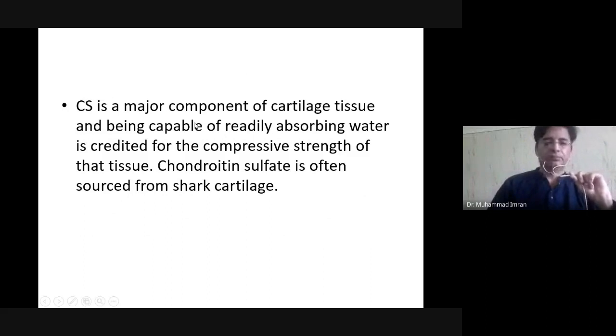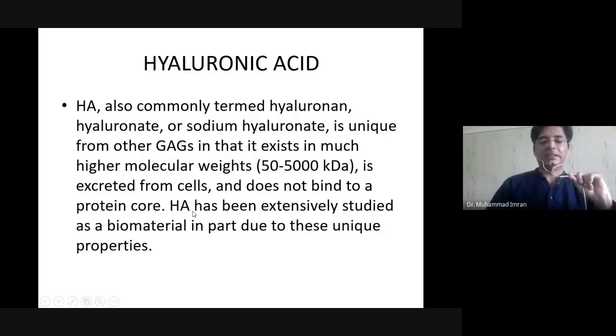Chondroitin sulfate is a major component of cartilage tissue, and being capable of readily absorbing water is credited for the compression strength of that tissue, and it also increases the osmotic pressure. Chondroitin sulfate is often sourced from shark cartilage. It is majorly present in shark cartilage.